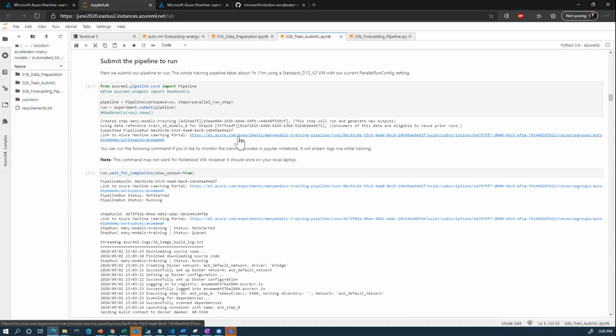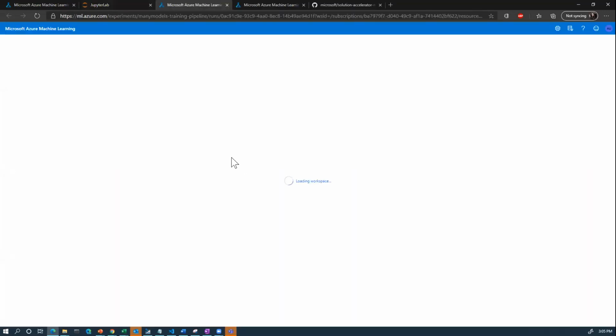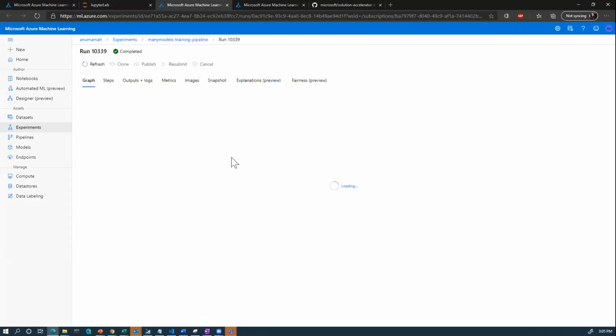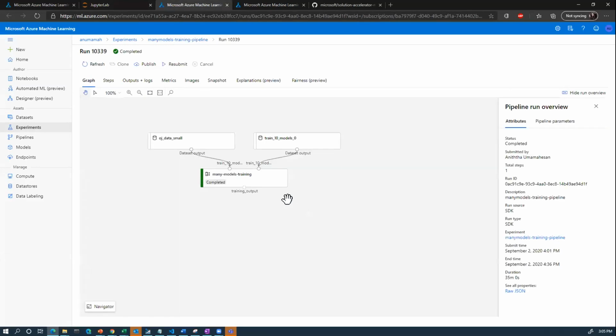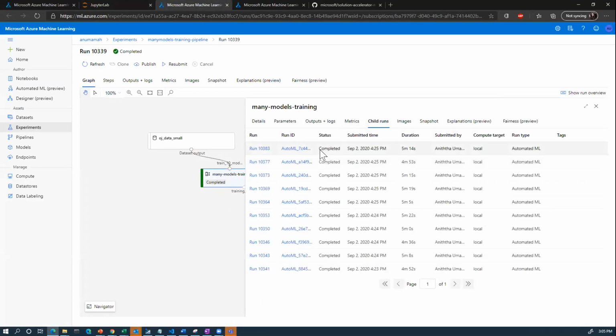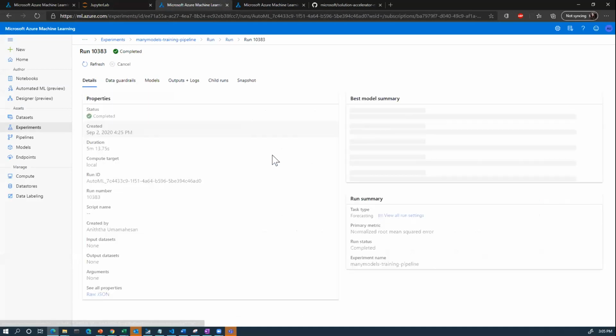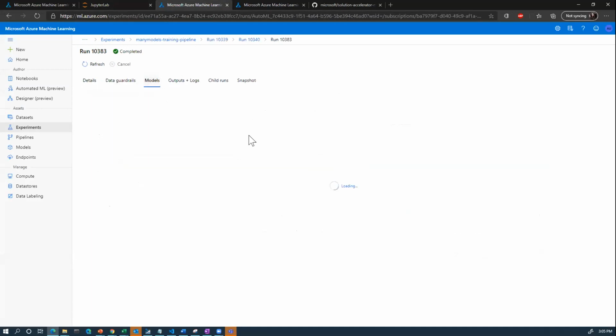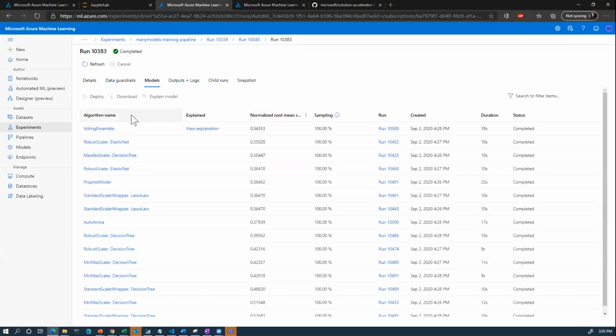I'm just going to show you what this looks like from the Azure portal quickly, and what a many models run looks like versus when it's just a single run. With this many models run, you'll see this training pipeline. If you click on child runs, if you remember with the single AutoML run, you would only see one AutoML run, but here we have 10, which specifies the 10 models. So we're training 10 models using AutoML, and under each AutoML run, you'll see multiple models. If I click on this one over here, this is one of the models trained. And if I go under the models tab, you'll see all these child runs, which recommends some of the best models. So that's just the training process.